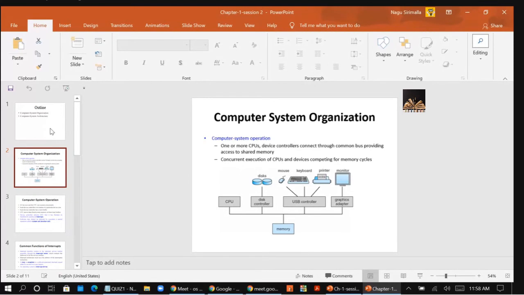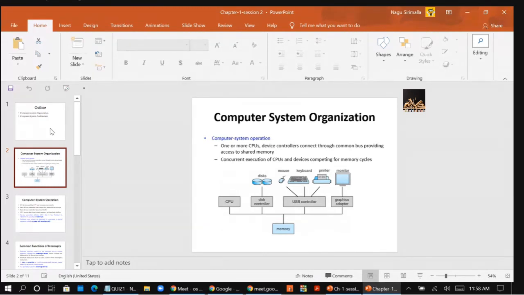Along with the device controller, local buffer and the registers, the operating system has a device driver for each device controller. You have device drivers also. Why the device drivers are required is that the OS should communicate with the device controllers through the drivers only. You are following me?